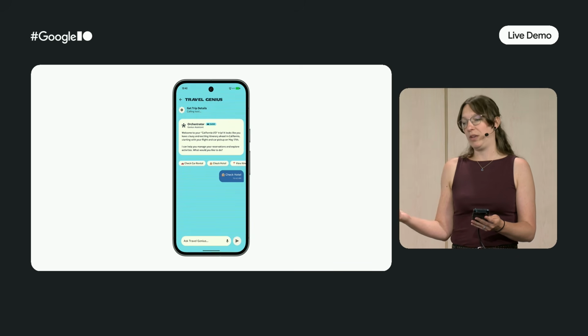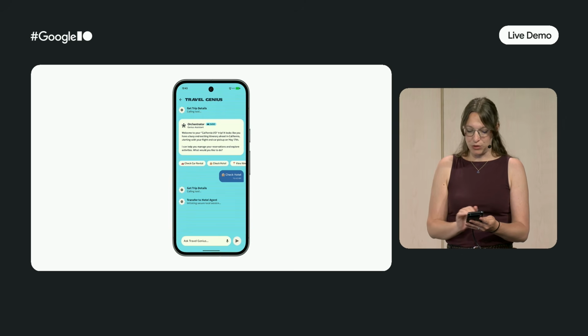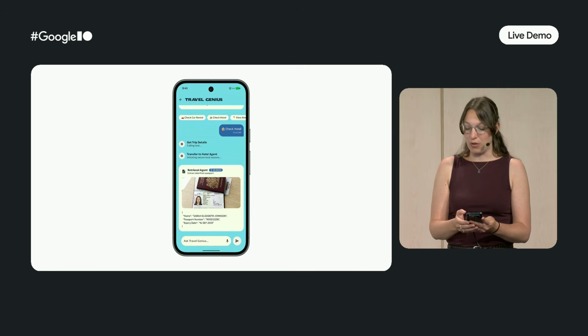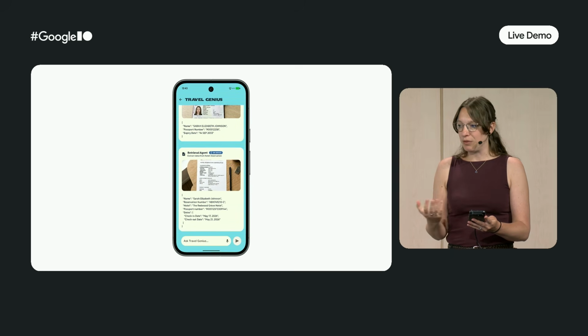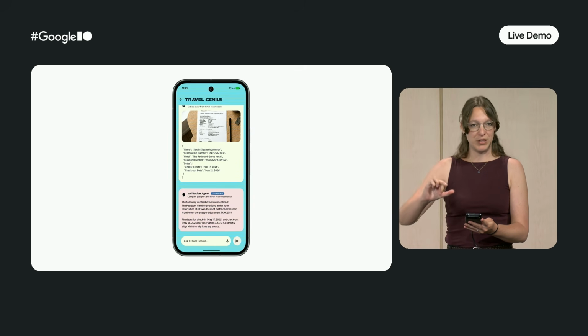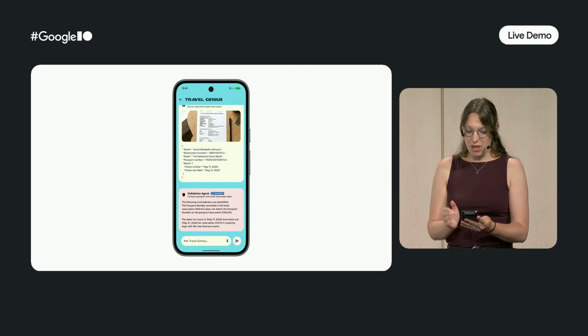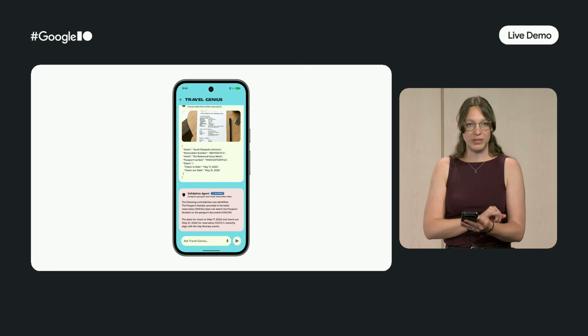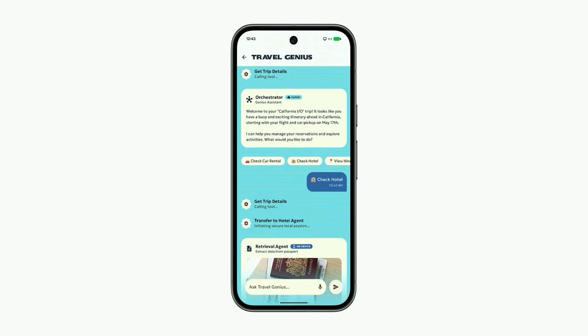What it will do is it will actually understand that there's multiple agents running, and it can transfer to our hotel agent. Now, our hotel agent is a sub-agent that runs on device because I have my personal data running on my device as well. So I have some personal information here. I have my passport, and I have the hotel reservation, and the model will actually compare the two. So here there's multiple agents running, and I'll show you later how this is set up. But this is pretty cool, and we have a way to understand that for my hotel reservation, actually, I provided the wrong passport number. So there's a lot going on here, and I'll show you how that actually works.